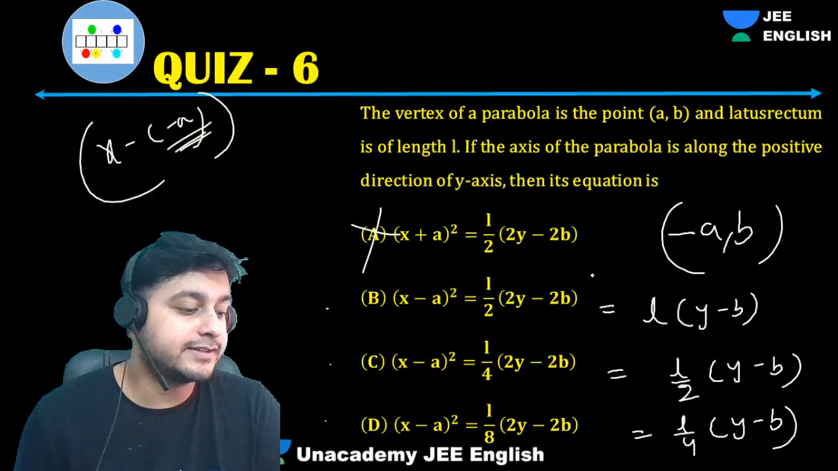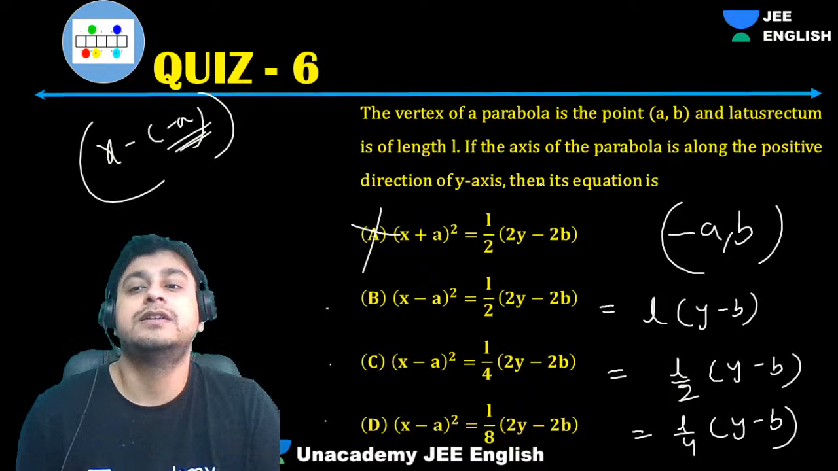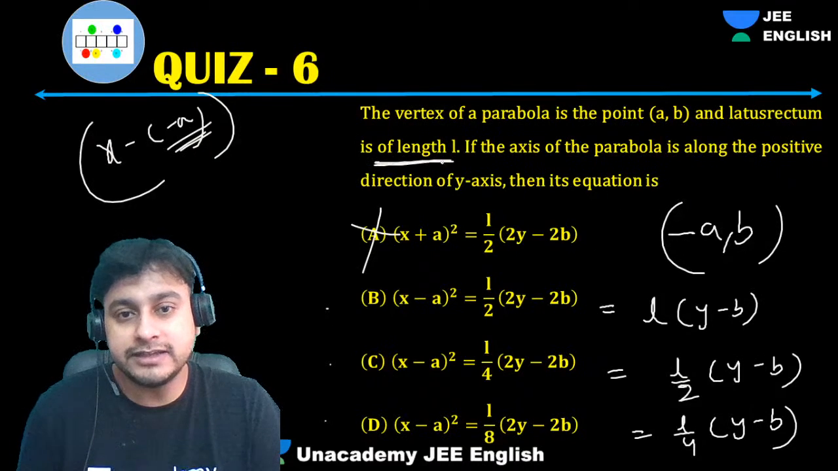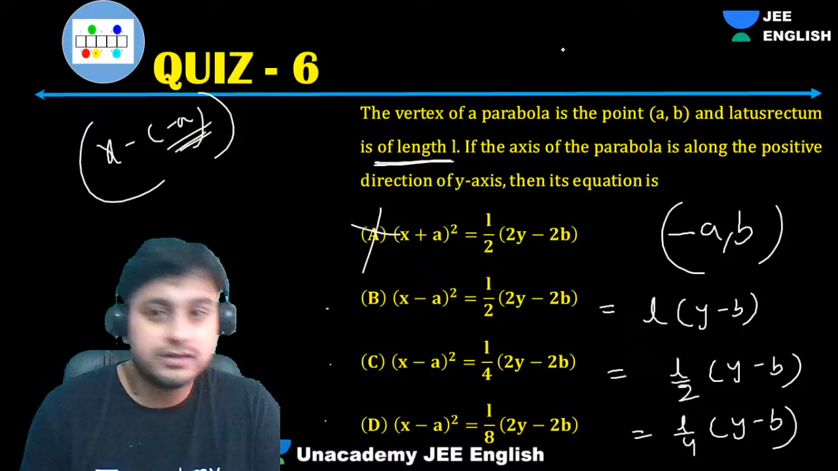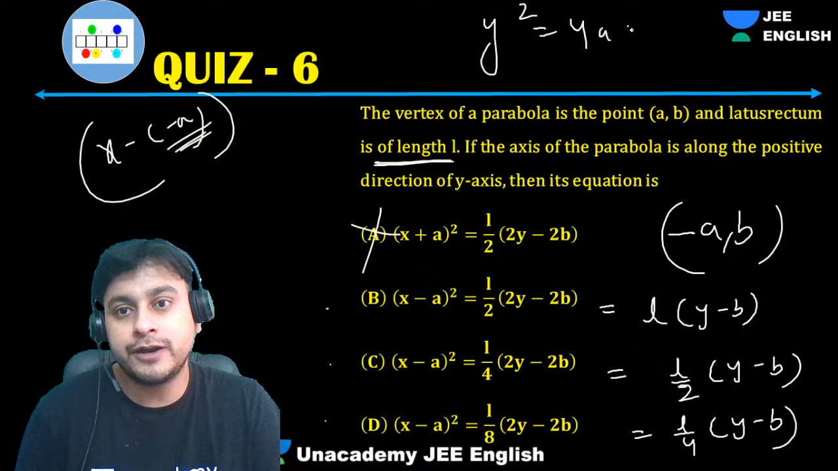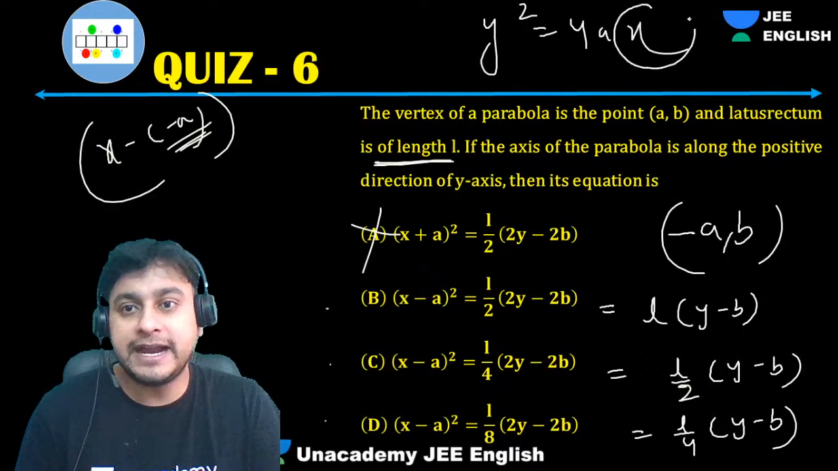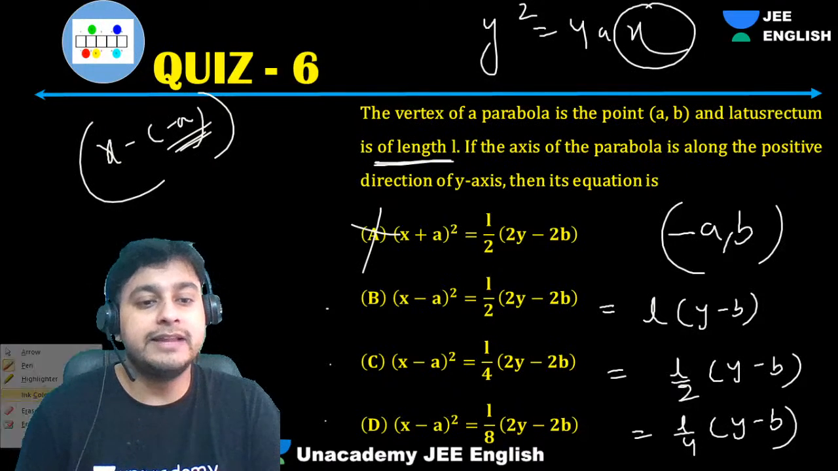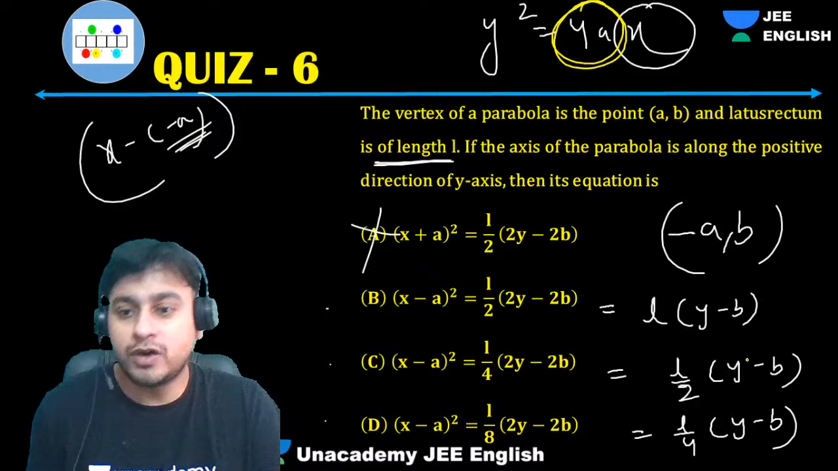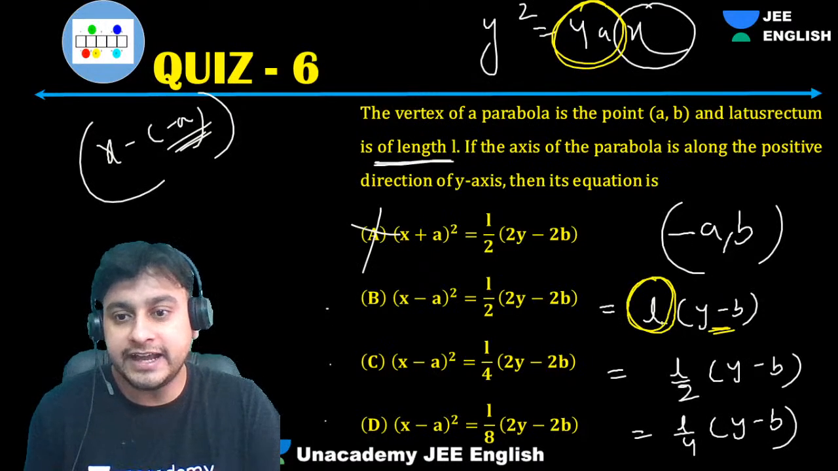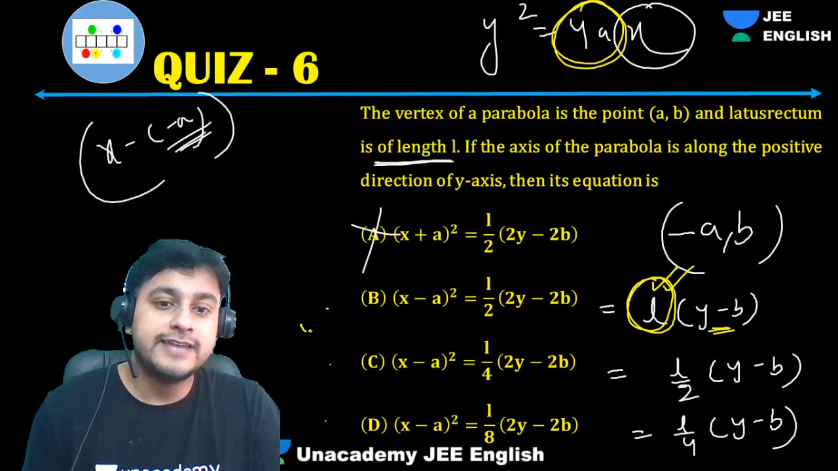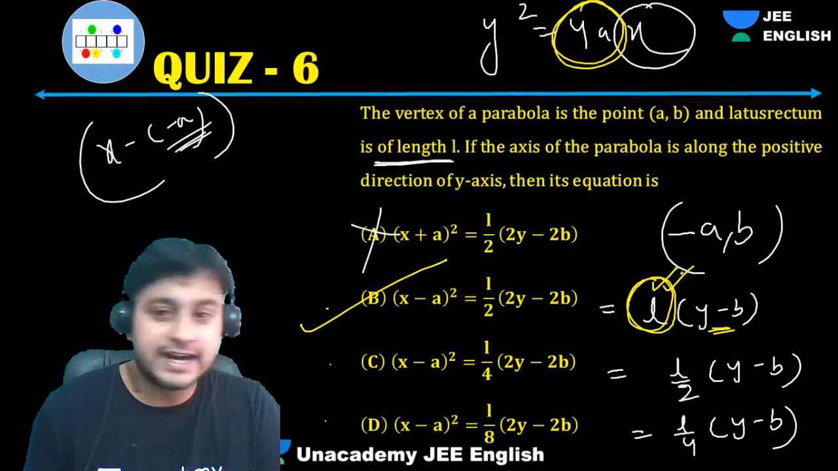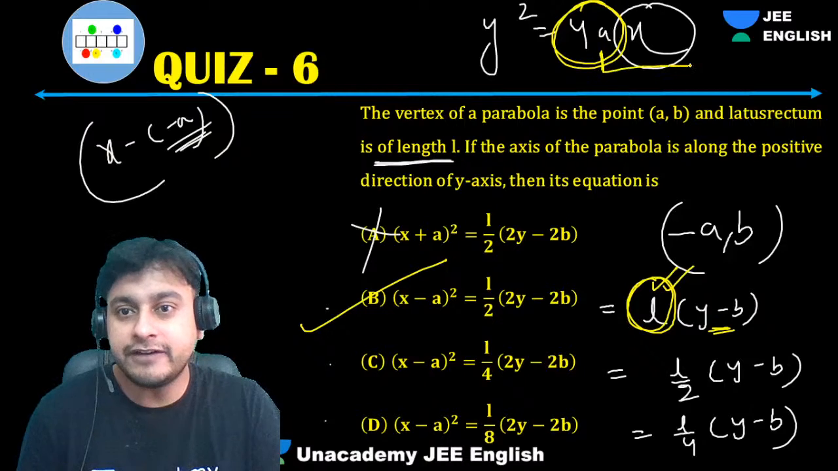Yes, Papi Reddy, correct. Because length of latus rectum is what? Whatever is multiplied, na? Like y square equals to 4ax. Whatever is multiplied with this x is the latus rectum length, 4a. So what is multiplied with this y minus b? L. In which are you getting L? This. Second option. Understood?